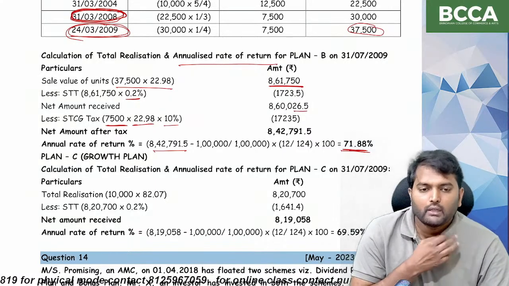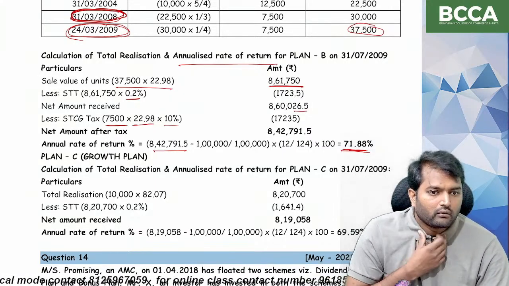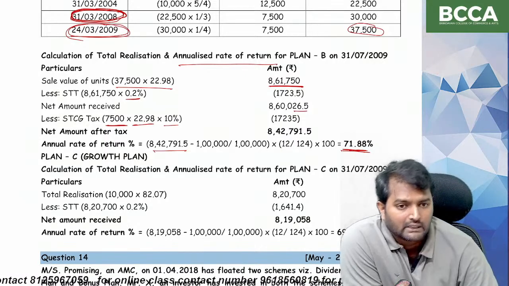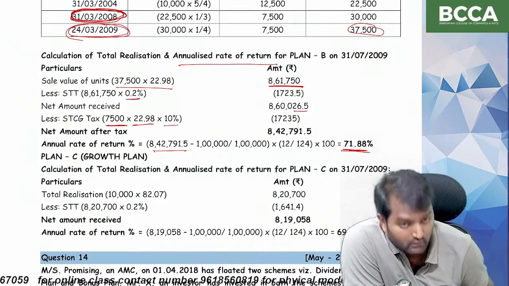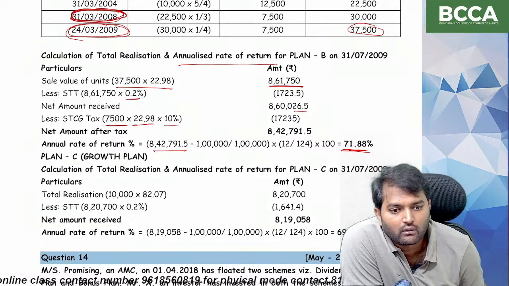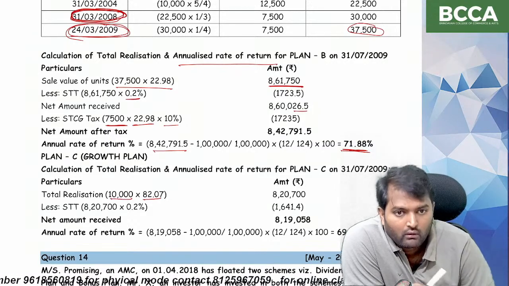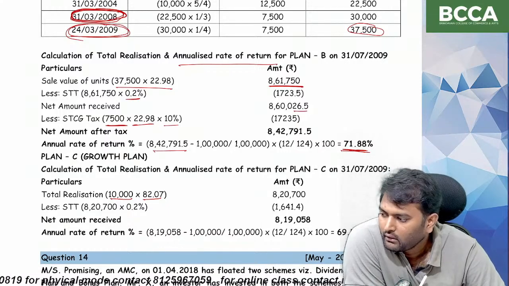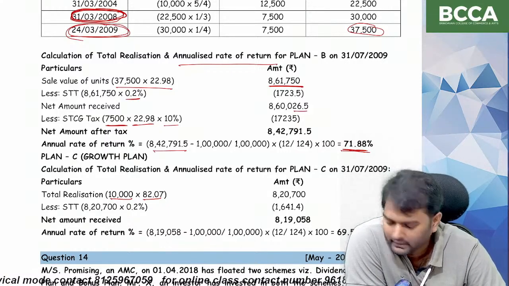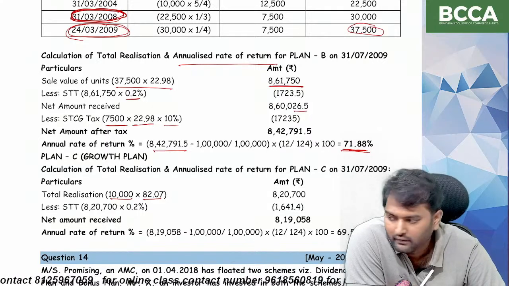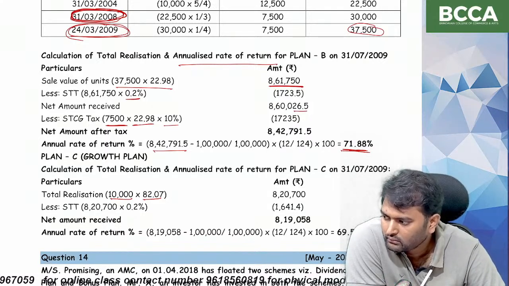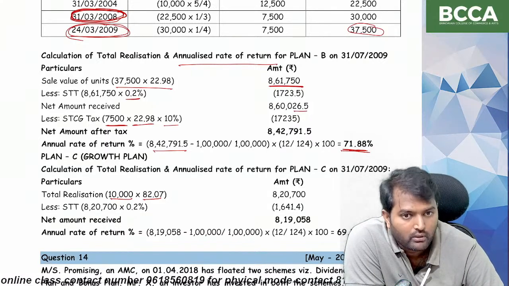And the third one is the growth plan. Under the growth plan, the number of units in the beginning and at the end will remain the same. So that's why 10,000 into NAV on 31st July, 82.07, so 10,000 into 82.07.